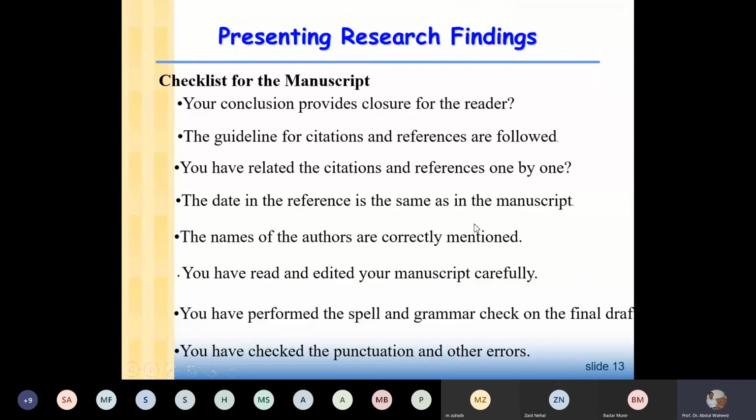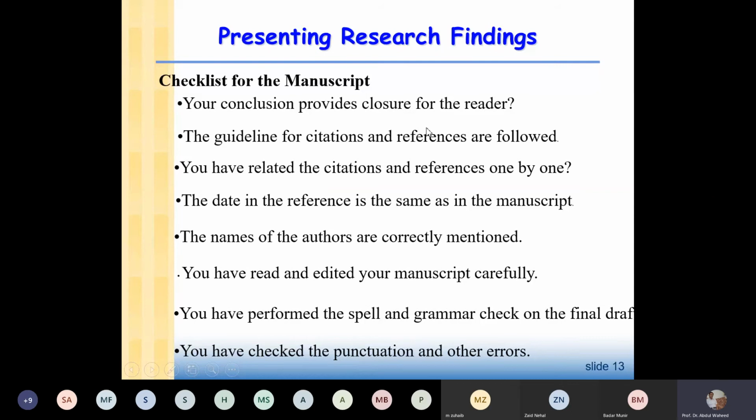Then this is a checklist. You have to be very careful about this checklist. So this is a checklist for the manuscript that you prepare. So what you have to look at: your conclusion provides closure for the reader, no? So sum up, no? And then the guidelines for citation and references are followed, no?